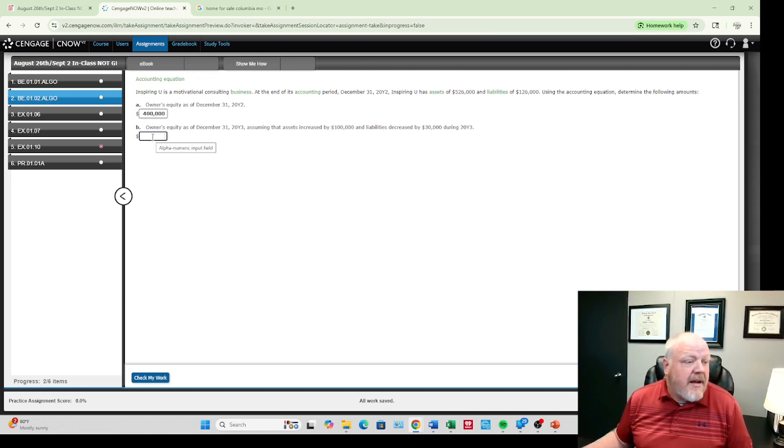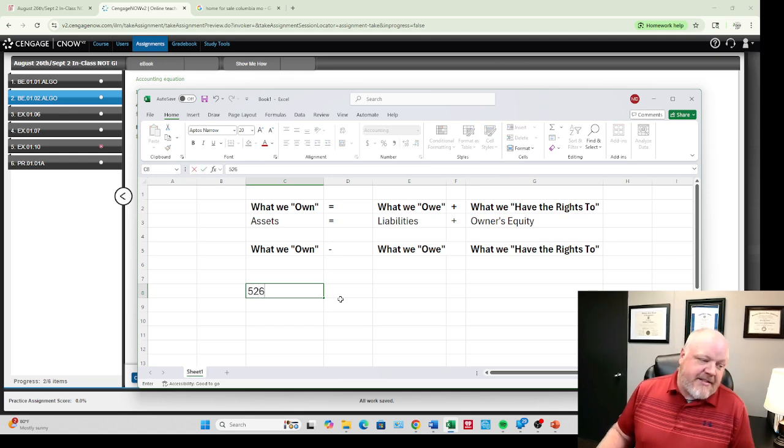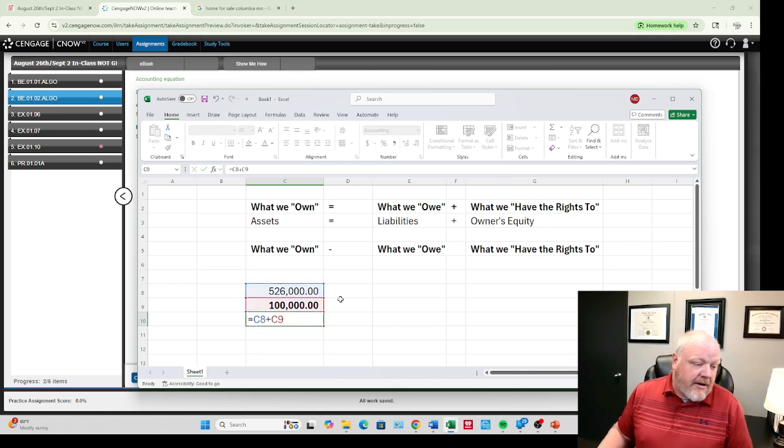Now, assuming assets increased by 100,000, so now assets are 626, and liabilities decreased by 30,000, so now we have 96,000 in liabilities. I'm not a calculator kind of person, so I like to put these into an Excel sheet. So 526 is what we started with. It increased by 100,000, so now our new assets are 626.